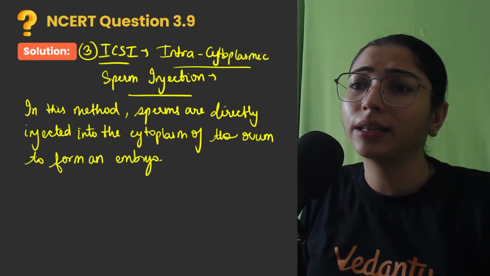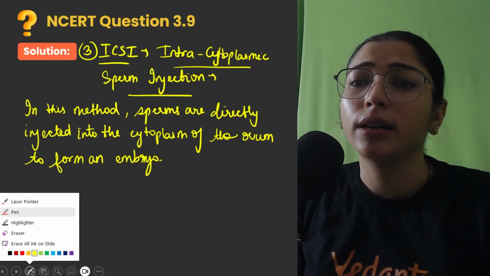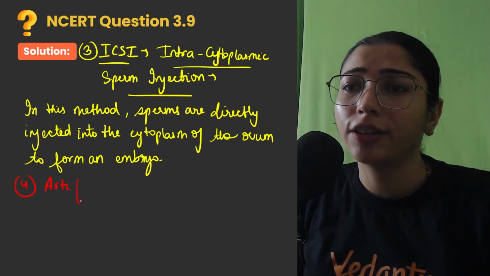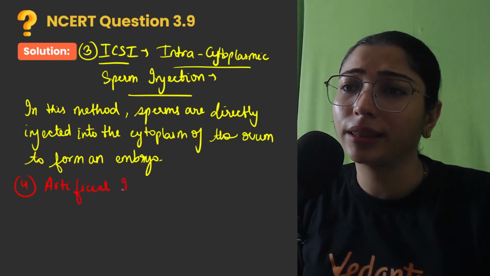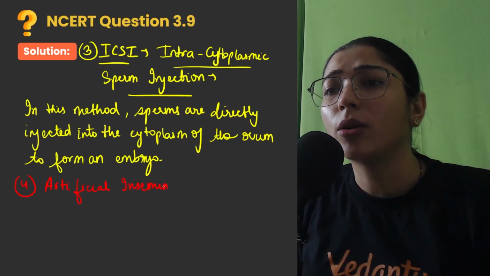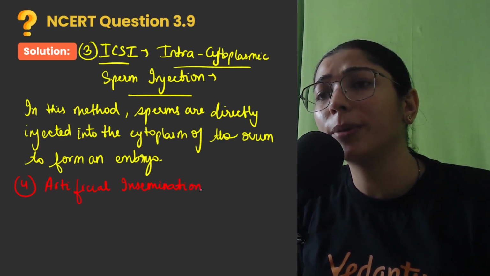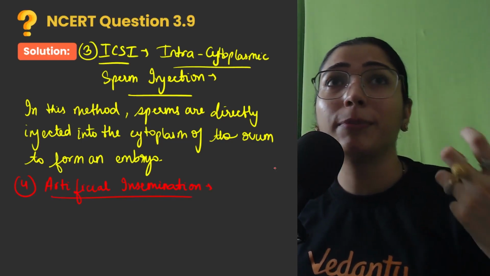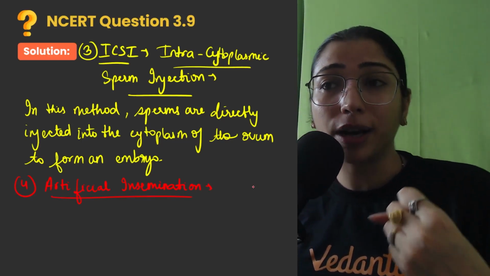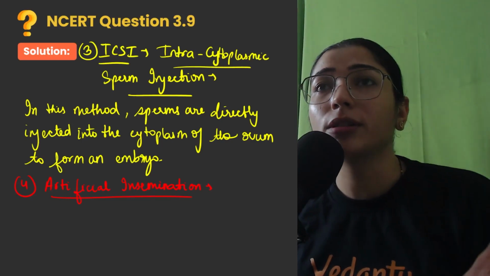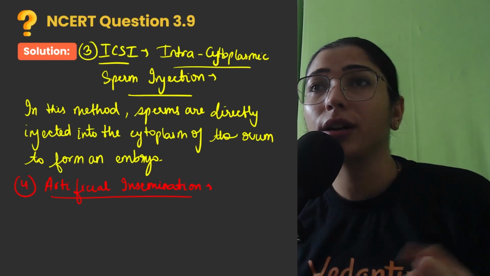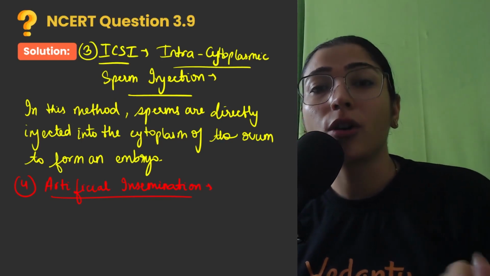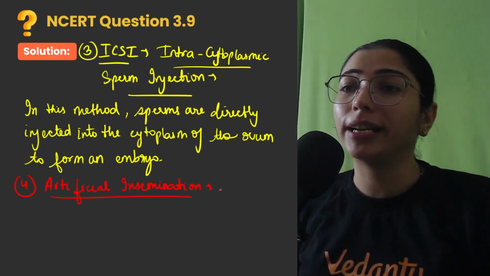And the last method, children, which we can suggest to infertile couples could be artificial insemination. Artificial insemination is one method in which the male or husband is not able to ejaculate, or if the male is producing a low sperm count, in that case the sperms can be collected from the husband or a suitable donor and directly transferred to the uterus or vagina of the female. So I am writing it here.